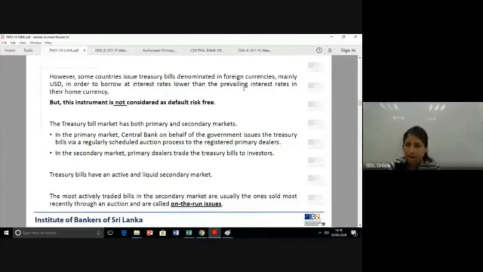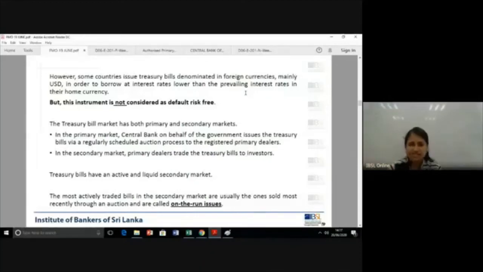No. Why am I saying it's not default risk free? Because can the government print dollars? No. So how can they refinance? They should either use their reserves, or raise money through refinancing, issuing a new treasury bill. If they are unable to meet it, there will be a default situation.